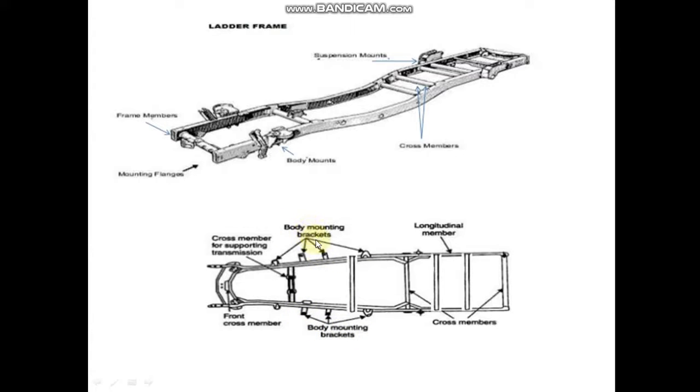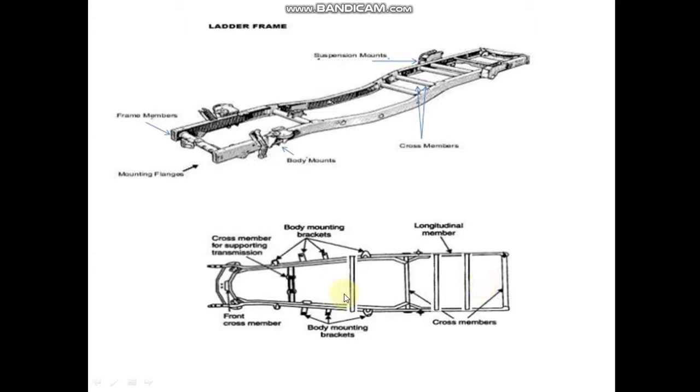You can see here, these are the body mounting brackets. This is the longitudinal member. Okay, and these are the cross members. So here you can see in this figure that this is the front cross member, this is another cross member, there is another cross member. You can see in this figure, this is another cross member, here it is another cross member.